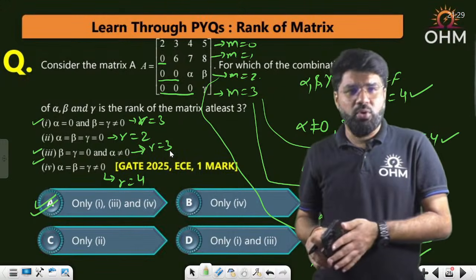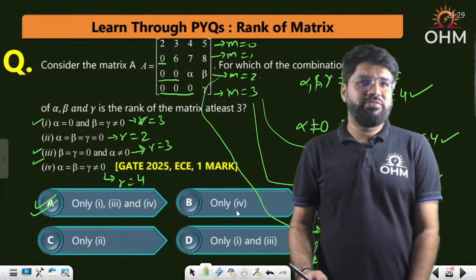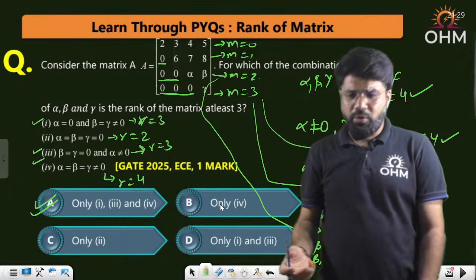Concept, at least the row echelon concept will be opened by this. Few questions we have solved today by row echelon, few we have solved by determinant, few we have solved by the dependency between rows and columns.